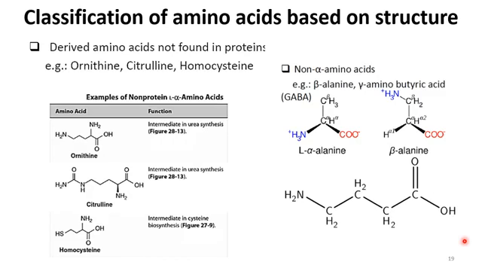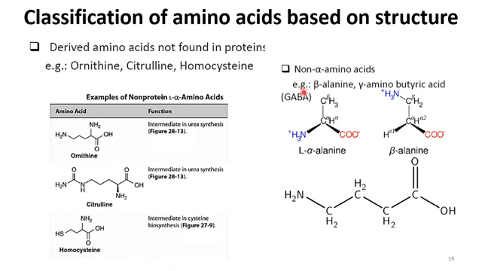Why do we call these amino acids? Because of the basic structural unit: if you see here, this carbon is attached to a carboxyl group, NH2, and hydrogen as well as an alkyl part. So we call it an amino acid, but it is not present in proteins. So these are derived amino acids, but these are not found in proteins. So there are three examples of these amino acids.